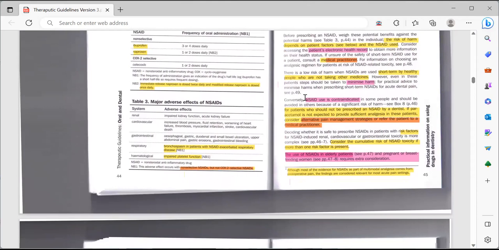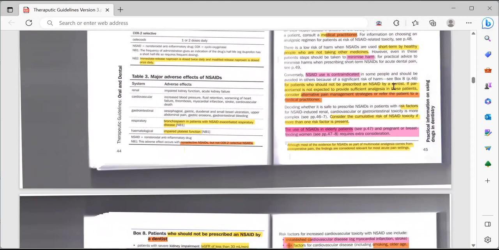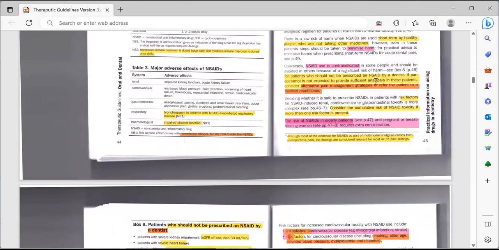Okay. So conversely, NSAID use is contraindicated in some patients. In some patients, you should not be prescribing the NSAID, no matter what it is. Okay, and it should be avoided in others because of significant risk of harm. So we will read this box in which they have mentioned: for patients who should not be prescribed an NSAID by a dentist, if paracetamol is not expected to provide significant analgesia in this patient, consider alternative pain management strategies or refer the patient to a medical practitioner.